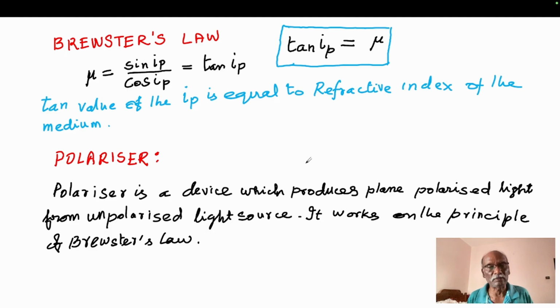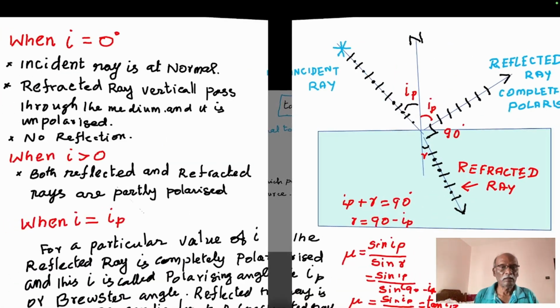We have also come across the word LCD, liquid crystal display monitor. This LCD display depends purely on polarizers. Liquid crystals are sandwiched between polarizers, and it is called a liquid crystal display. Many more fields like medical devices also use the principle of Brewster's law.